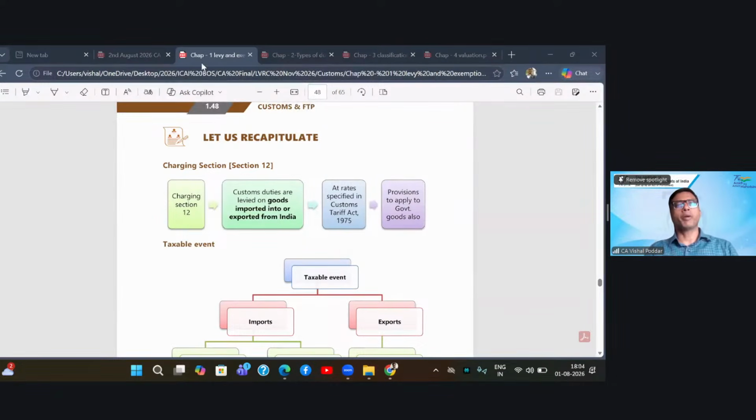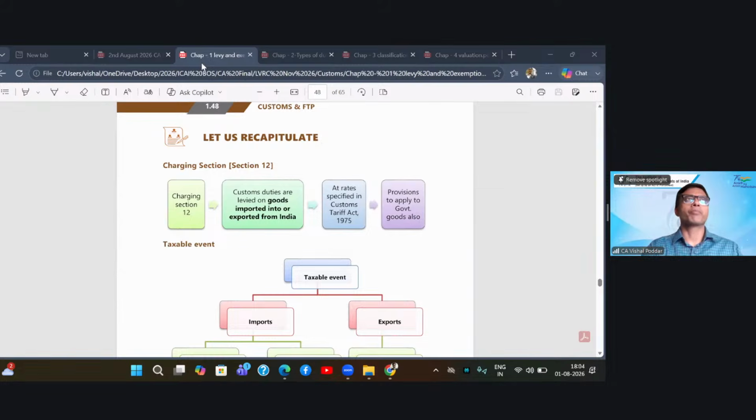Now, students, you have to remember and understand one thing: customs law is unique and very different from our other taxation laws. Reason one, customs law deals with international transactions only, and it is the law made for taxing what is going out of India and what is coming into India.